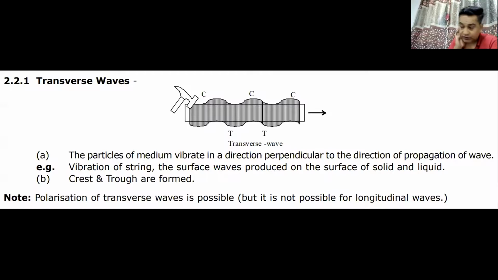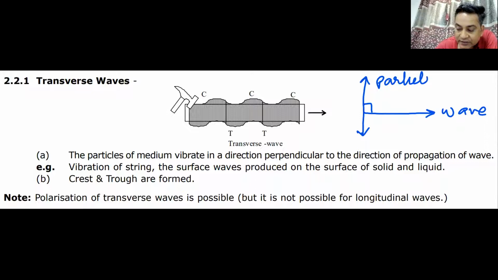Let's move ahead and see what are the two types of mechanical waves that are possible. I hope you have an idea about them. The first one is the topic for today, transverse wave. What happens in a transverse wave? Remember, if the wave is propagating like this, this is the direction of propagation of wave. The particle will move in a direction which is perpendicular to the direction of propagation of wave. Such waves are known as transverse wave.